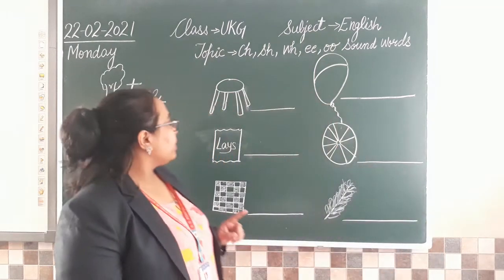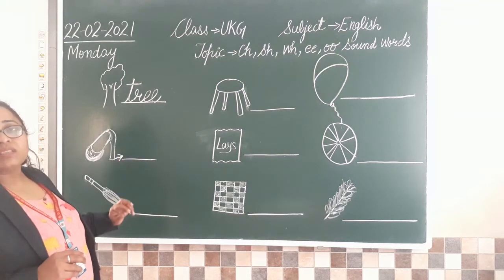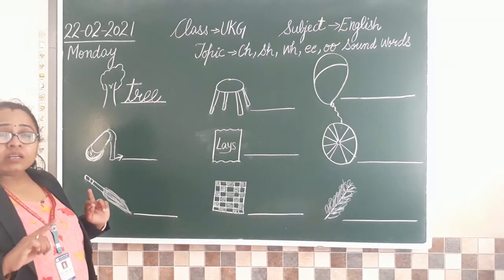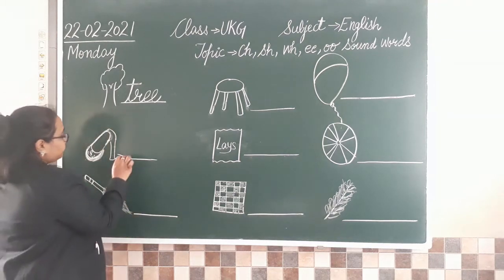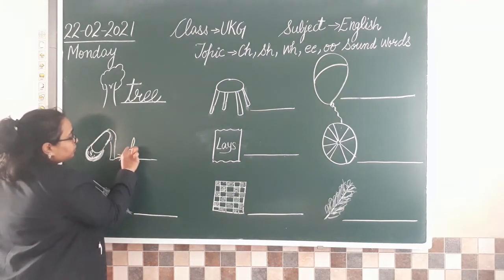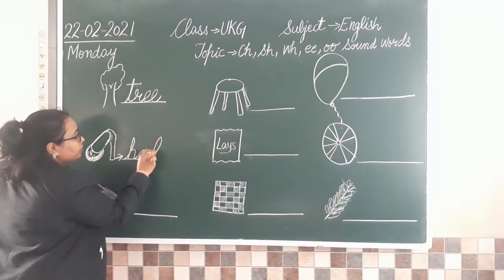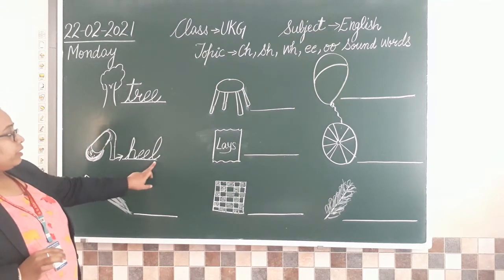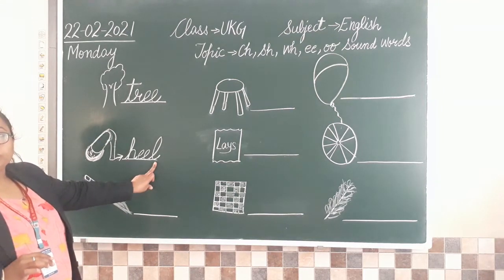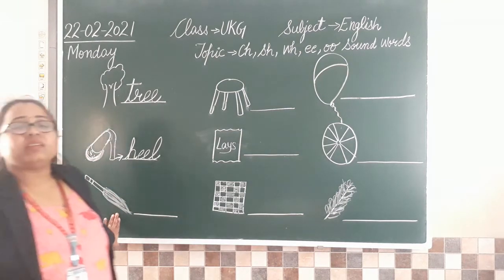Heel, isn't it? So now just follow the sound and write what the sound is. Heel. Clear?